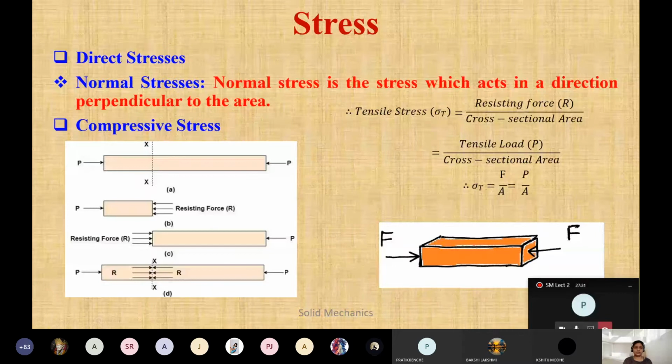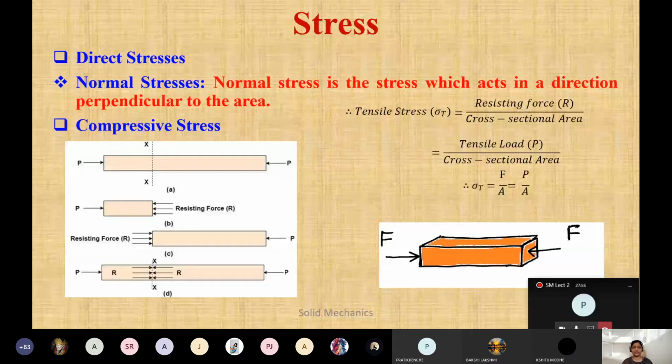Now, the second one is compressive stress. We have already done this one. Compressive stress, see the force direction. It is towards the component, towards the axis. Earlier the force was away from the axis, so now it is towards the axis. That is why it will try to compress the material, and in tensile stress it will try to pull the material.